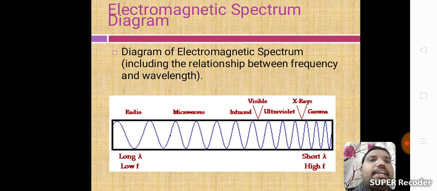Now the electromagnetic spectrum diagram, including the relationship between frequency and wavelength. Here, long wavelength means low frequency, and short wavelength means high frequency. For long wavelength and low frequency, the first ray is radio, next microwaves, then infrared, visible, ultraviolet, X-rays, and gamma rays.